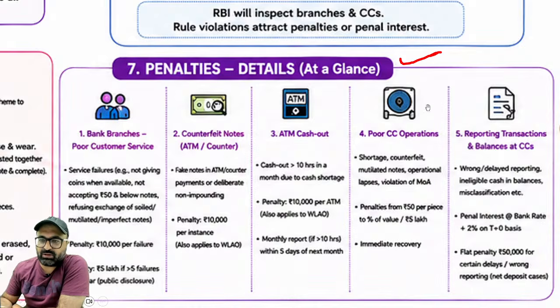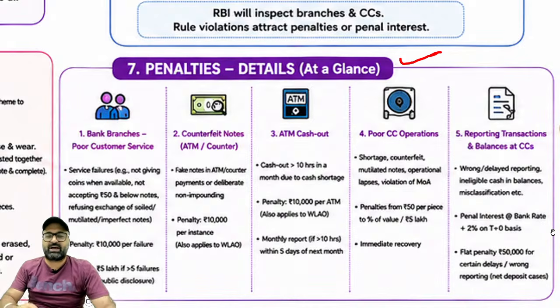In case of currency chest operations, shortage, counterfeit, mutilated notes, operational lapses, violation of any kind of memorandum of association, penalty will be charged from 50 rupees per piece to a percentage of value, or maybe 5 lakh rupees. Immediate recoveries need to be done. Reporting transactions and balances at CC: if wrong or delayed reporting is done, then penalty will be bank rate plus 2% on T plus 0 basis. A flat penalty of 50,000 for certain delays or wrong reporting can also be charged by RBI.